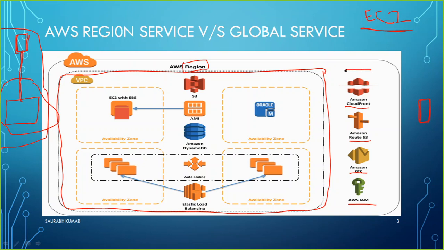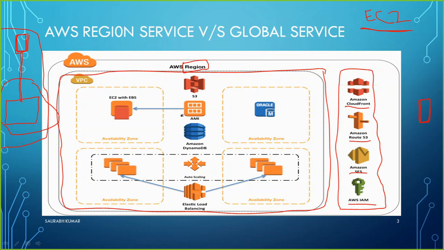Whatever you see here outside the brackets, these services are the global services. So when you are getting these services, you don't have to worry about any region. I'm also going to show you practically that when you get these services, you don't have to specify any region. You don't have to specify in which region you want the service. Automatically, when you go to the services menu, you will see that the selected region is Global. So these are global services, but those are region-specific services.